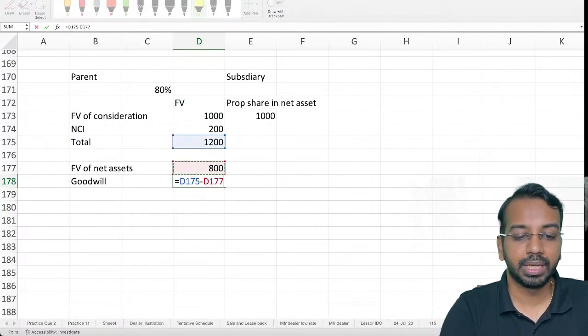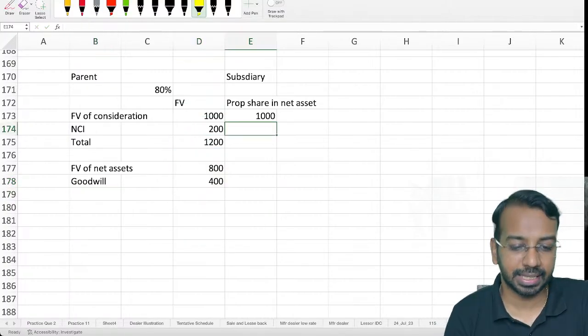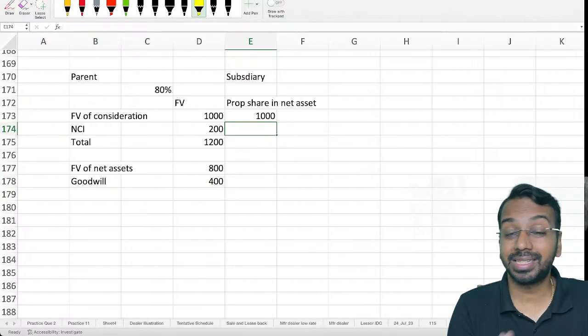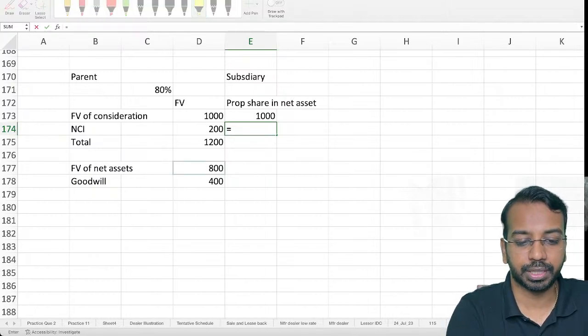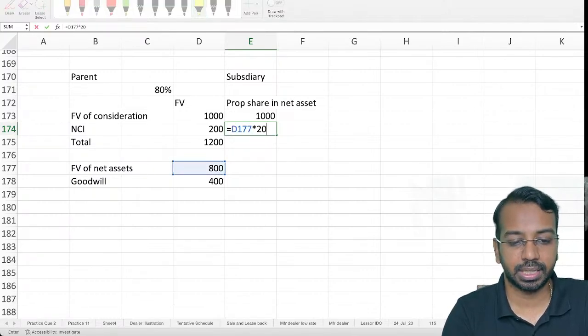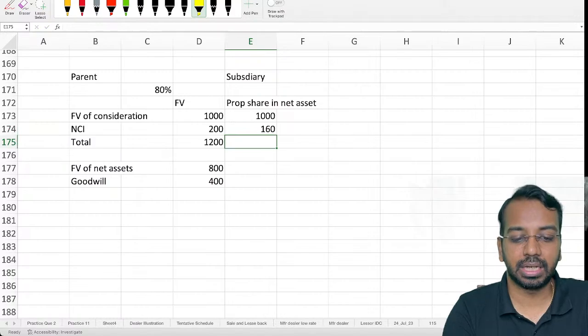Now, if we follow the proportionate share in net asset method, fair value of net asset is 800 into 20%. That gives me 160. So the total becomes 1160. Fair value of net assets is 800 and the goodwill becomes 360.